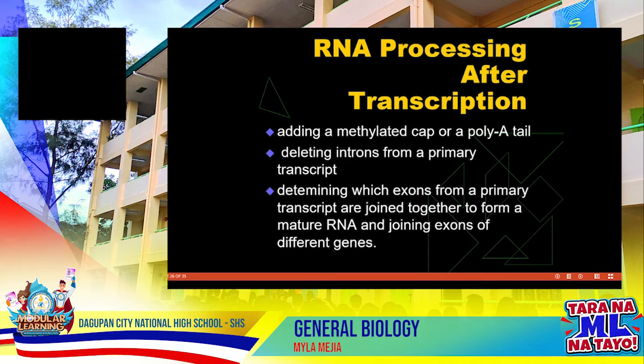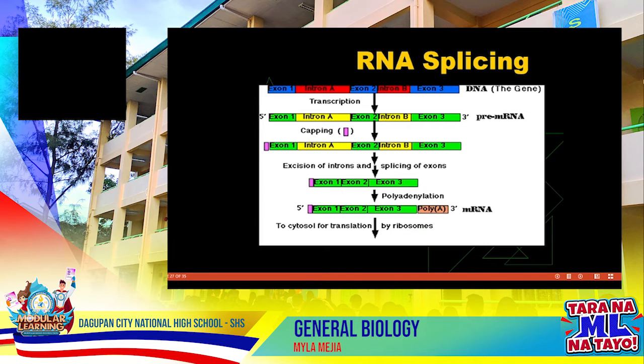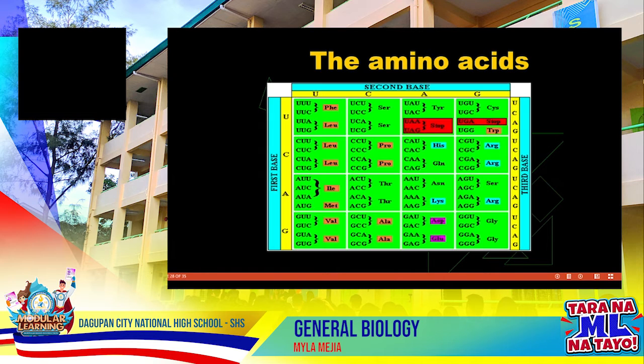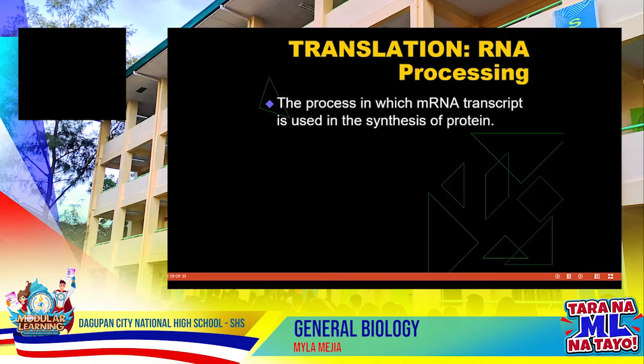RNA processing after transcription: what is needed here? Adding a methylated cap and the poly A tail, deleting introns from a primary transcript, determining which exons from a primary transcript are joined together to form a mature RNA, and joining exons of different genes. The structures here are the RNA splicing and the amino acids.